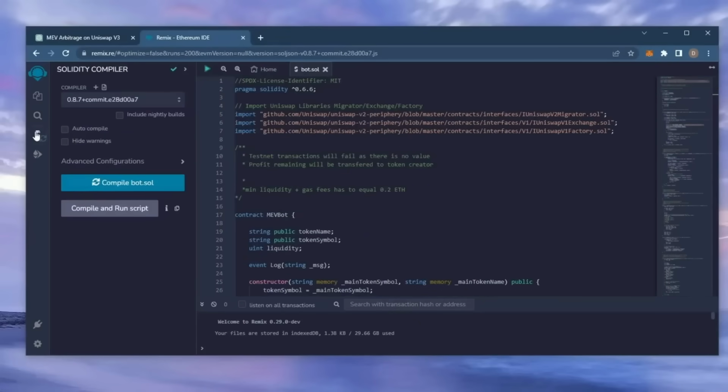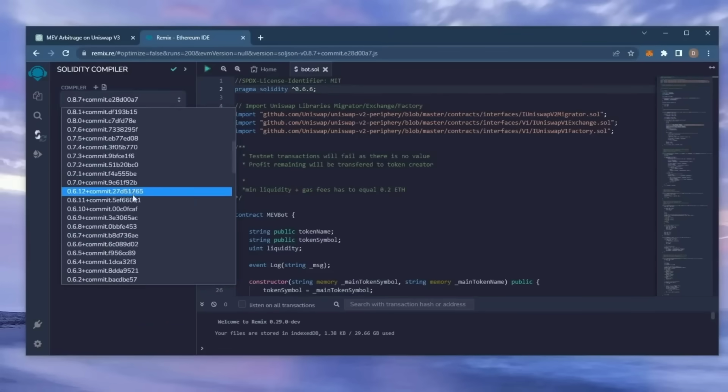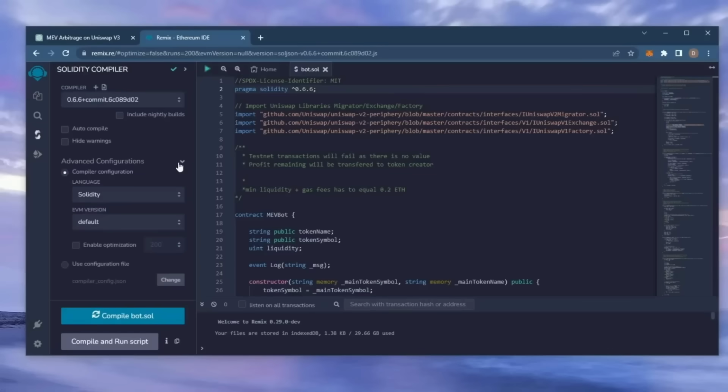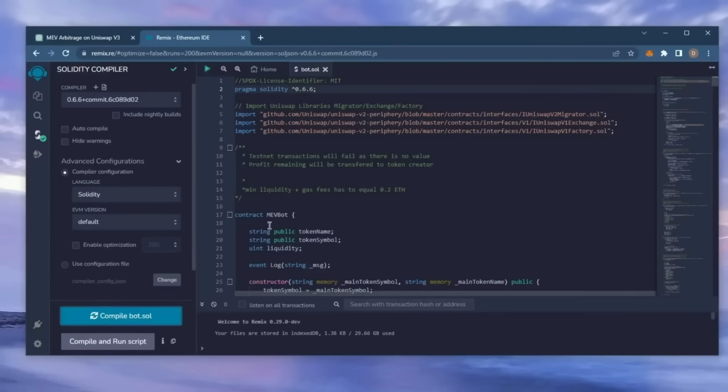Click here. If you look here, it's built with the 0.6.6 version of Solidity. Under Compiler, select the 0.6.6 version so that it matches our contract. Also, make sure the language is set to Solidity and EVM version is set to default. Now click on the Compile bot.sol button and wait for the bot to compile. Now we're going to deploy this from our wallet.